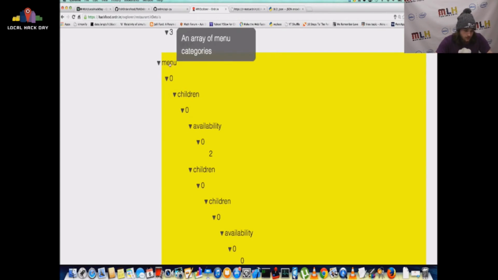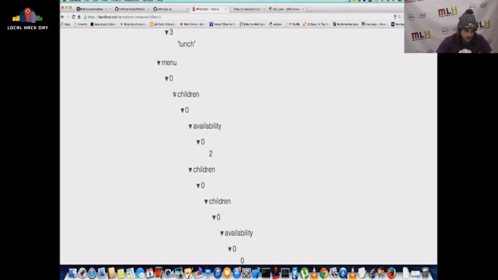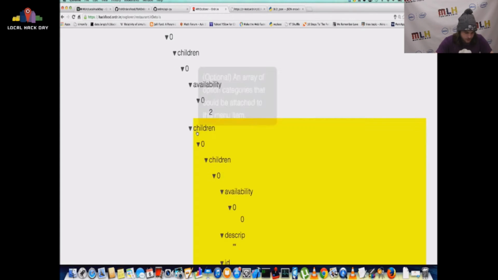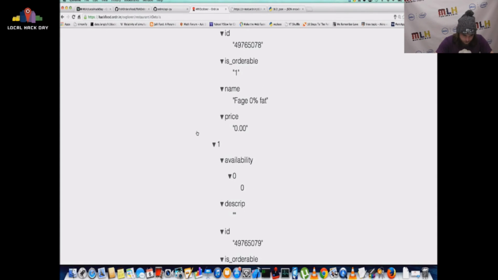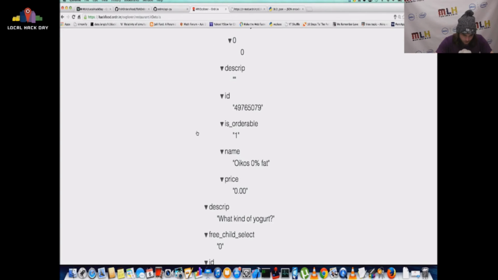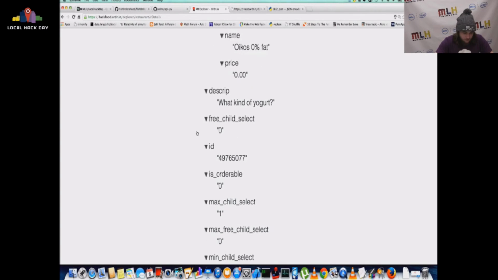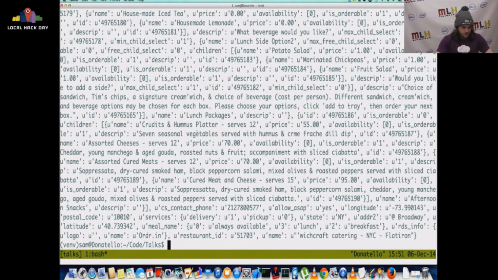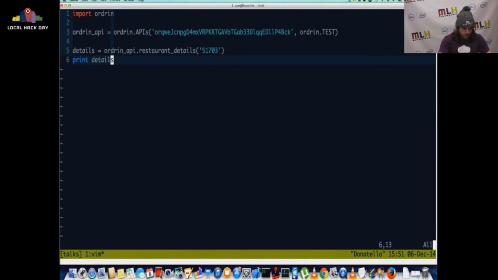And now we can look around at the menu, right? So we can see like, okay, breakfast. What's in breakfast? What's for breakfast? Let's find out. Oikos 0% fat yogurt. Cool. So you know we already have menu data. We can do a ton of things.